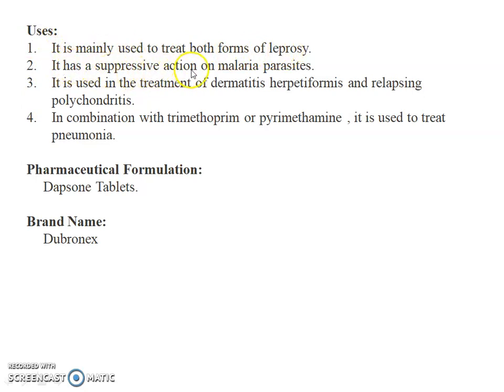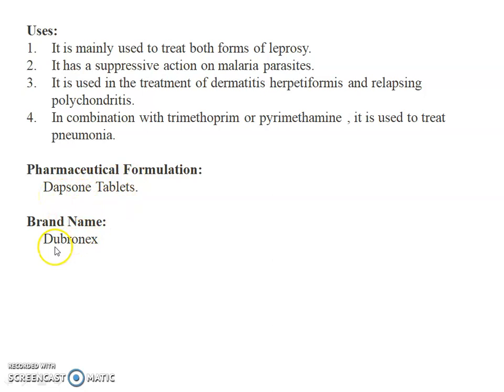It has a suppressive action on malarial parasites. It is used in the treatment of dermatitis herpetiformis and relapsing polychondritis, and in combination with trimethoprim or pyrimethamine, it is used to treat pneumonia. Pharmaceutical formulation: it is available as dapsone tablet.